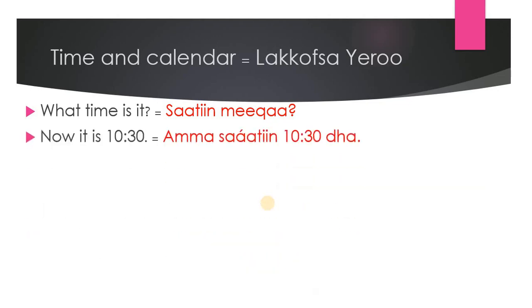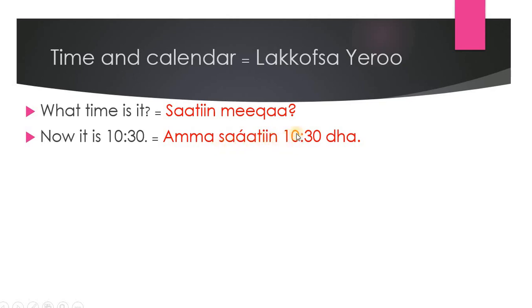You can reply to this question like amma sa'aatiin kudhaniif walakkaadha. Look at the apostrophe over here, sa'aatiin. If I don't have that apostrophe, it's going to be wrong. So sa'aatiin, which means time.